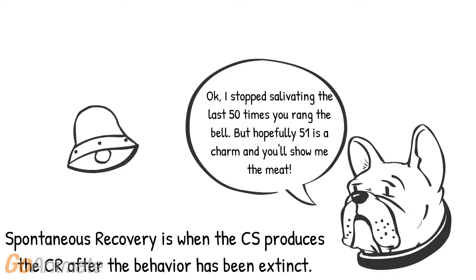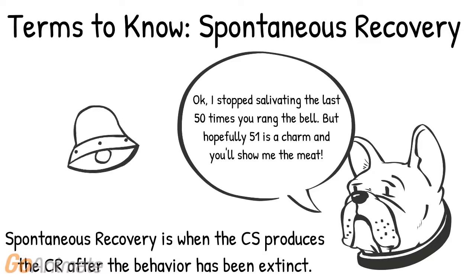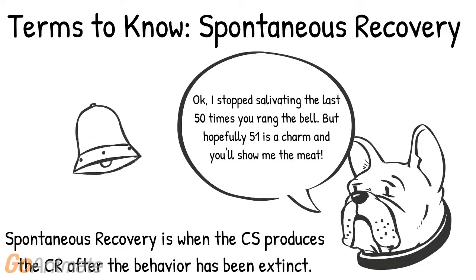Let's say that you ring the bell enough times without the meat that the dog doesn't salivate to the bell 30 times in a row. But let's say the 31st time the dog salivates to the bell. This is what's called spontaneous recovery. Spontaneous recovery is when the conditioned stimulus produces the conditioned response after the conditioned response has stopped.